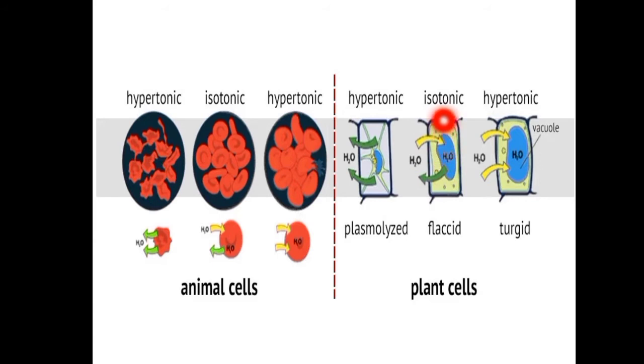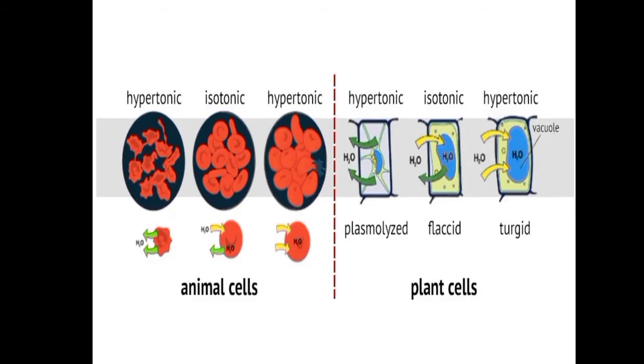The cell's volume remains stable, and the solute concentration outside the cell is the same as inside the cell, and the solutes cannot cross the membrane. That solution is an isotonic solution. If the concentration of the solute outside and inside the cell is the same, and the molecules cannot cross the membrane, that type of solution is known as the isotonic solution.